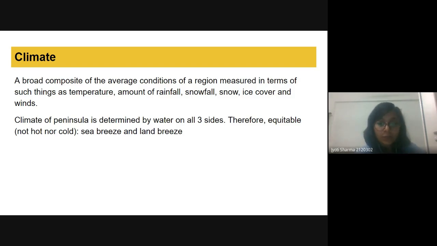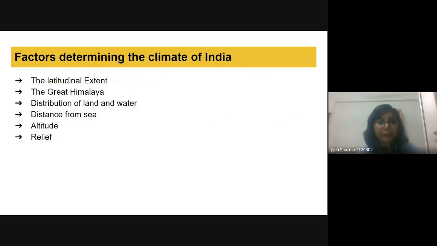Okay, so the climate of the peninsula is determined by water on all three sides. We will talk about what the determining factors of the climate are. So for the peninsula, water decides the climate, and because of water, we have an equable climate. Equable means neither hot nor cold in this peninsular region because of the sea or the water. So let's talk about the factors that are determining it.